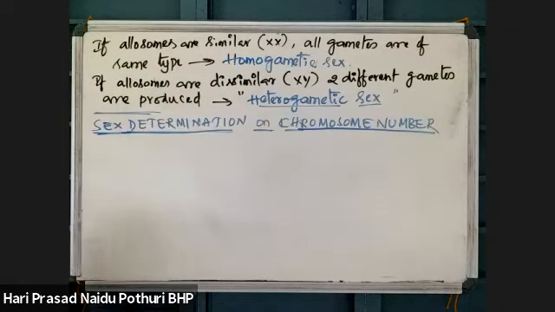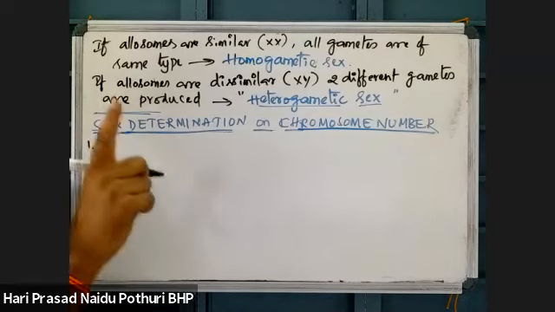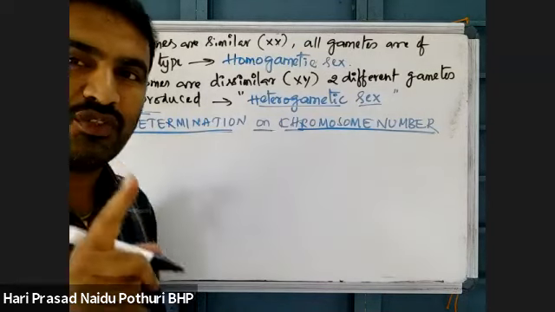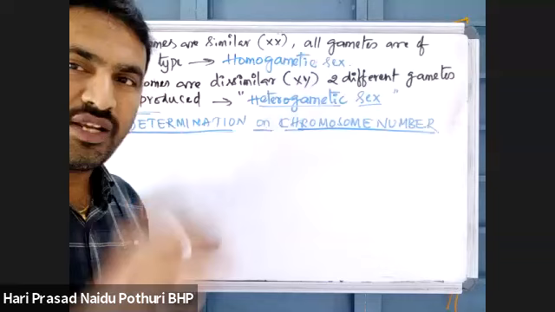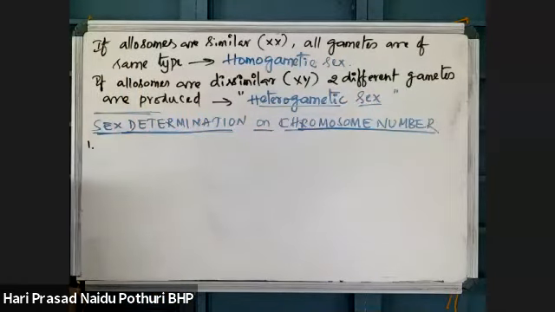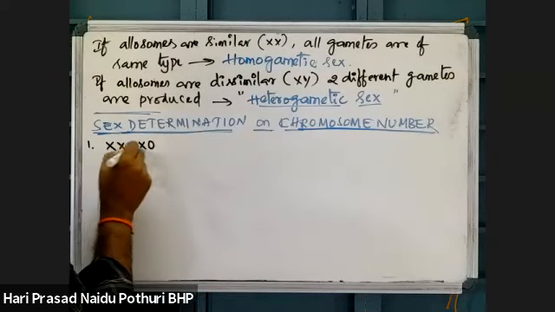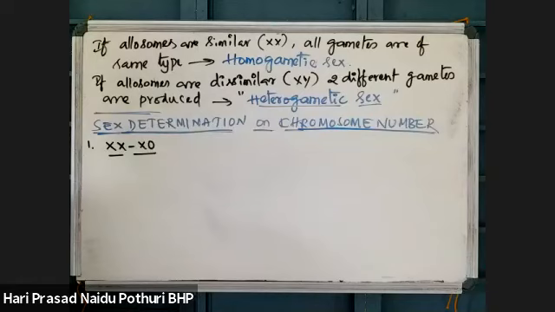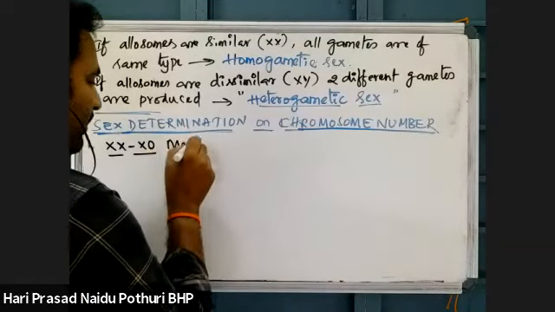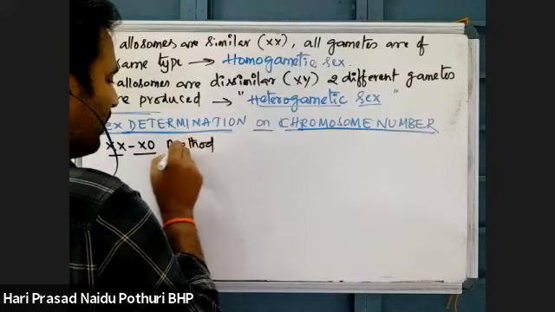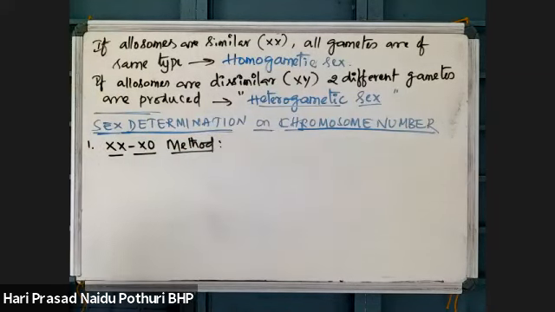See the first one. In sex determination, one point you need to remember: wherever you write, you have to write the female karyotype first. XX-X0 method of sex determination. First one, XX-X0 method of sex determination.